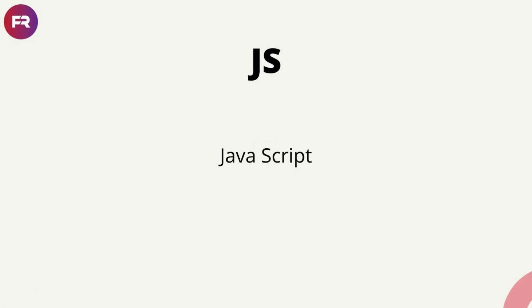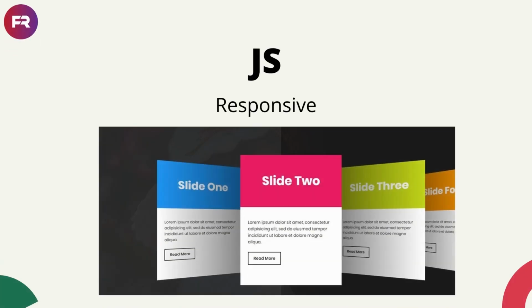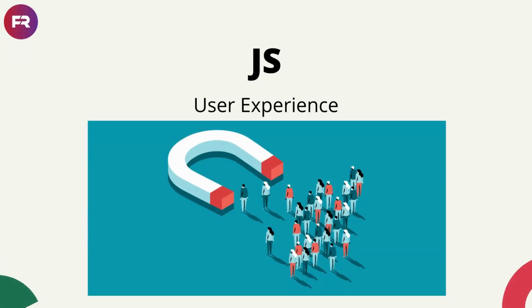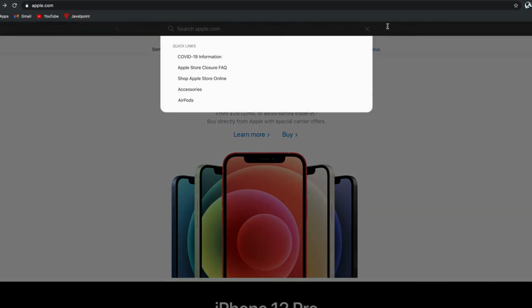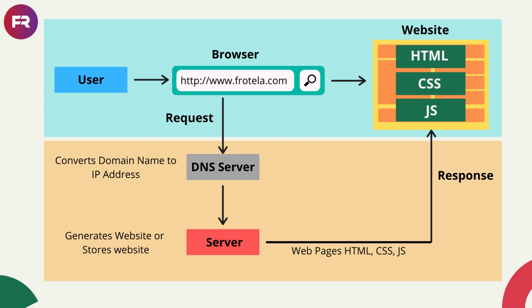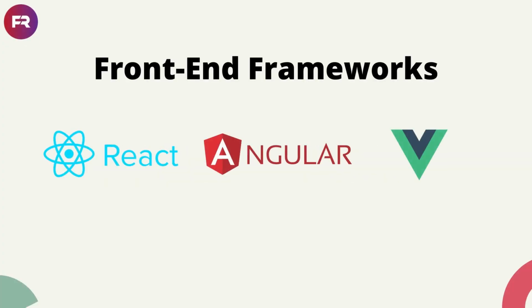JS means JavaScript. It's a programming language which can be used in front-end and back-end development of website. JS will make websites responsive and give a good user experience like pop-ups, dynamic content and many more. Now, if I click this search icon, it is showing a big search bar. It is implemented using JS. All these HTML, CSS and JS will be part of front-end development. And also, there are frameworks like React.js, AngularJS and Vue.js. These are frameworks used to build huge web applications, which makes our work easier to develop.